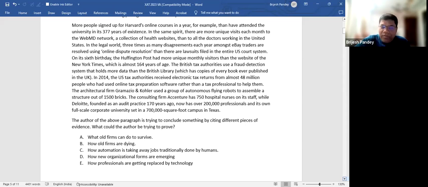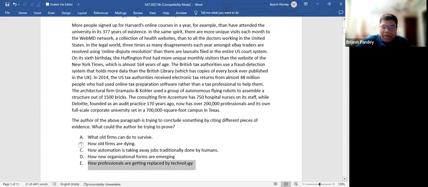Again, if you use just one, see again, a robot was used to assemble a structure out of 500 bricks. You might say, yes, sir, this suggests that men have been replaced. But then I have to not just look at this piece of evidence. He is citing different pieces of evidence and collectively trying to conclude something. Are you getting my point? So you just pick this one piece of evidence to justify that professionals are getting replaced by technology.